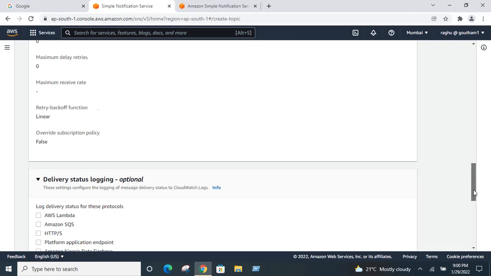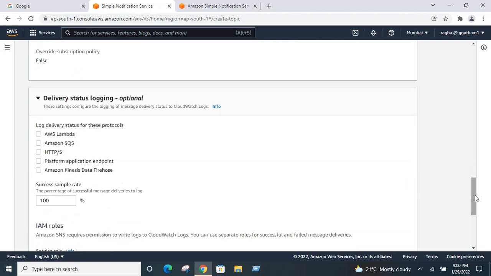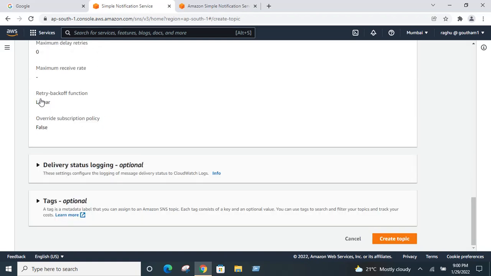Like you want to record the status, whether the message has been delivered or not, whether it has failed or not. You can log that in CloudWatch. So for logging delivery status for this protocol, you can use a Lambda function, Amazon SQS, or HTTPS endpoints, any of these you can give for delivery status logging. So this is optional. All of these are optional, tags are optional.